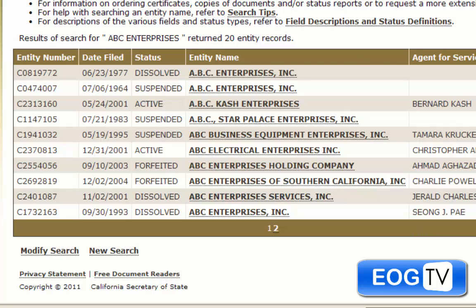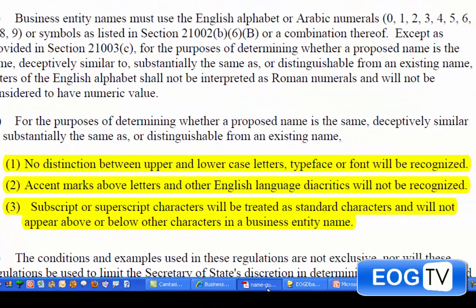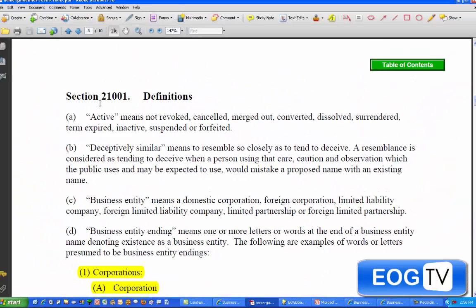Let's take a break and actually look at some of the rules and regulations and restrictions in naming your company. There's so much in your corporate name that you want to make sure that when you think it through, you're not going to run into issues with registering the name. Again, there's no distinction between upper and lower case. There's no distinction between marks above letters, subscript, superscript. Those are things that they are not concerned with and that don't make a difference.